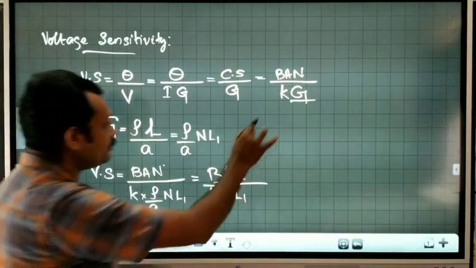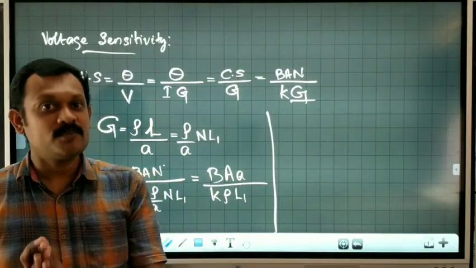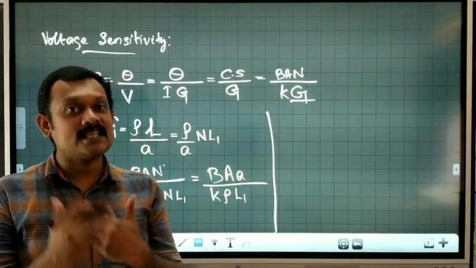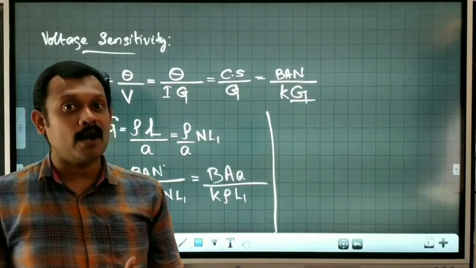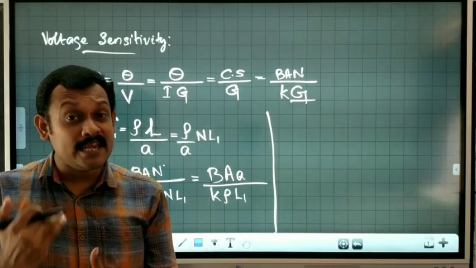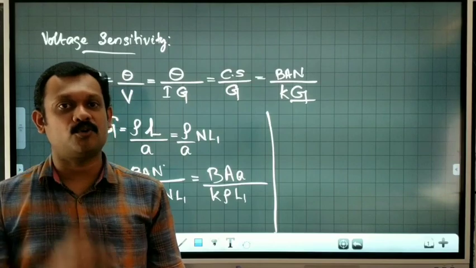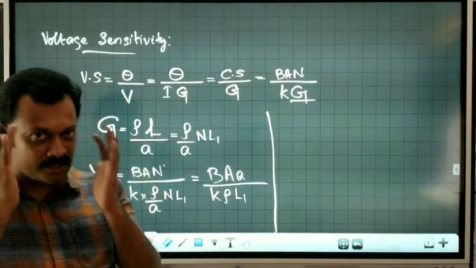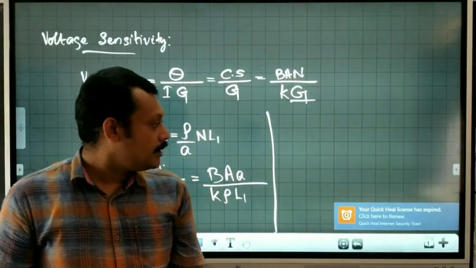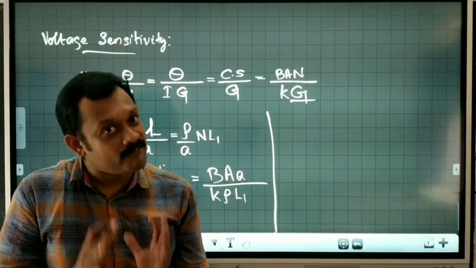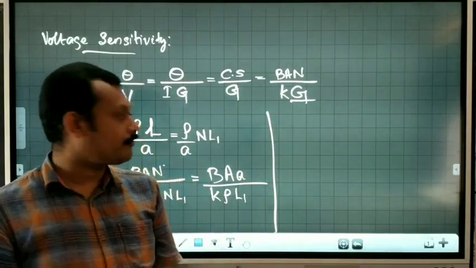Now see this expression, the number of turns is not coming, which means the voltage sensitivity of a galvanometer cannot be increased by increasing the number of turns of the coil. Very important sentence: current sensitivity can be increased by increasing the number of turns of the coil, but voltage sensitivity of a galvanometer cannot.